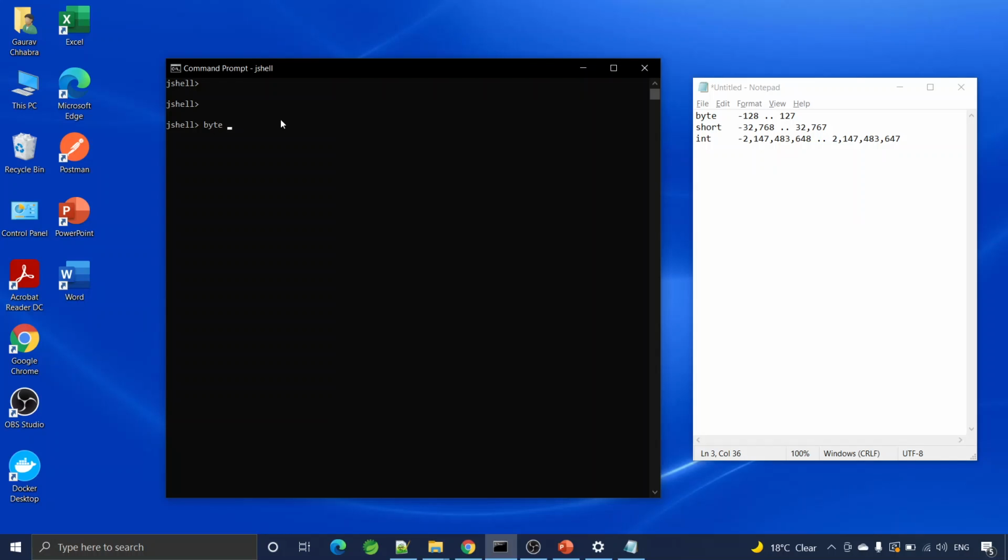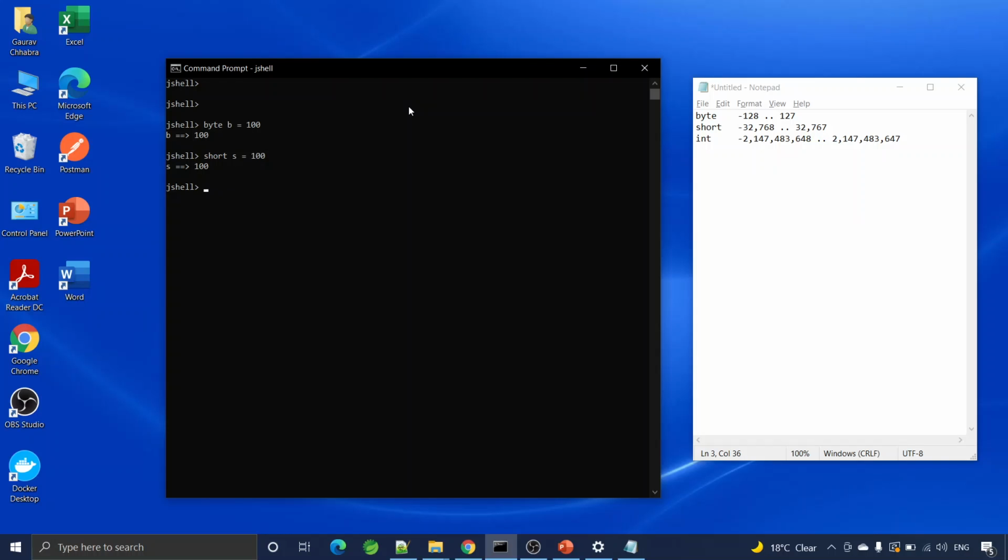I have a variable b whose type is byte. Let's assign it a value 100. I have another variable of short whose value is 100. So let's assign byte to short first.